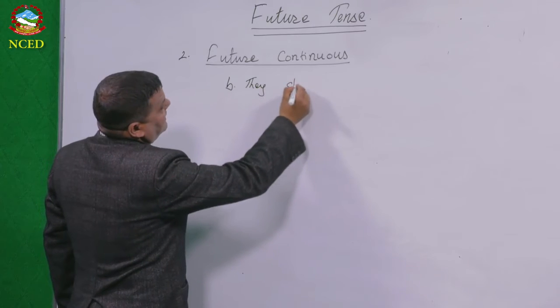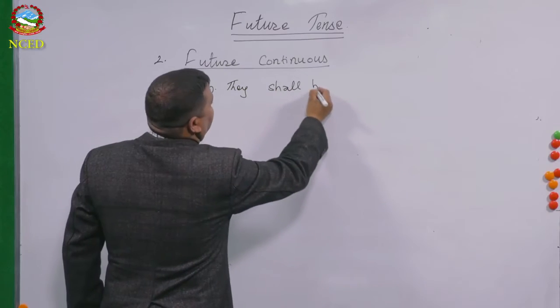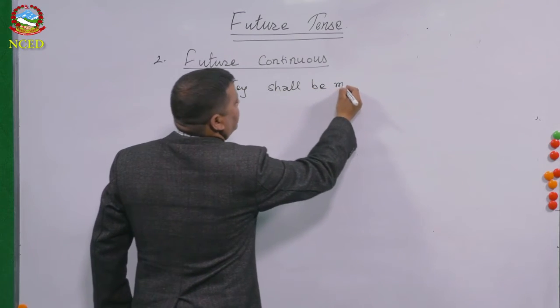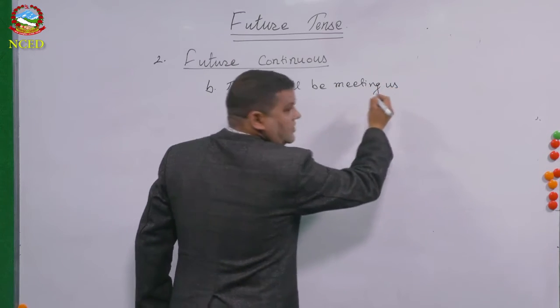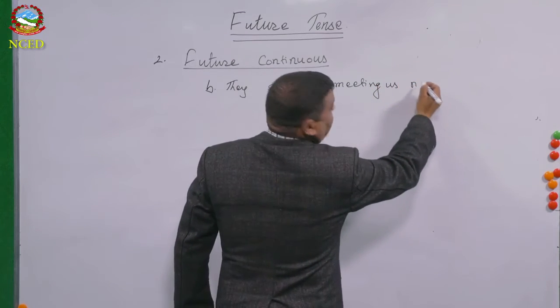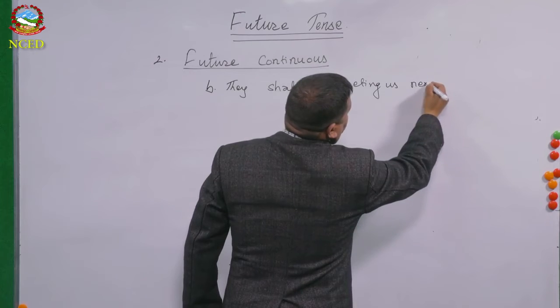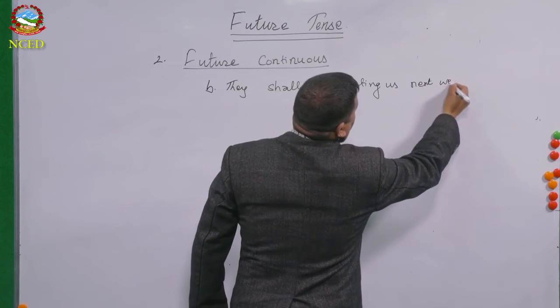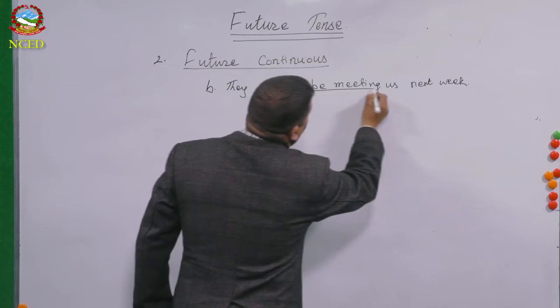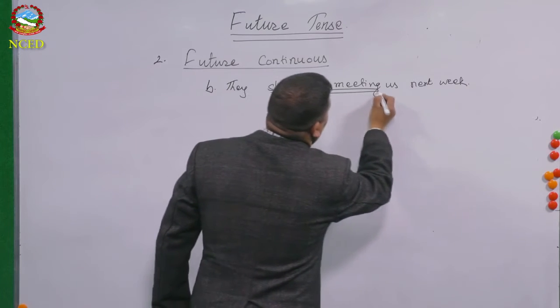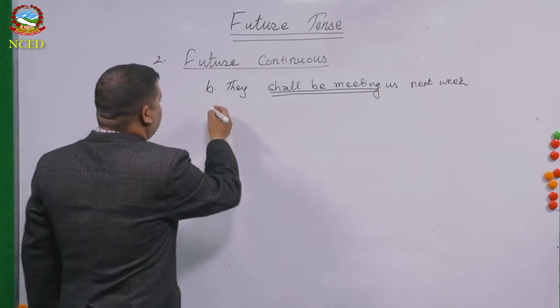They shall be meeting us next day, next week. So what is the answer? This is the answer. That's why you have to do the double underline. All right.